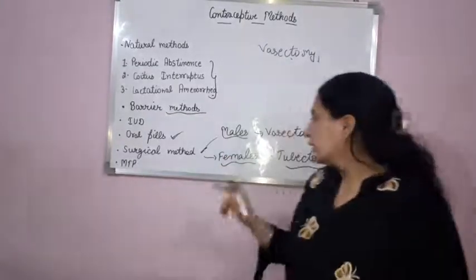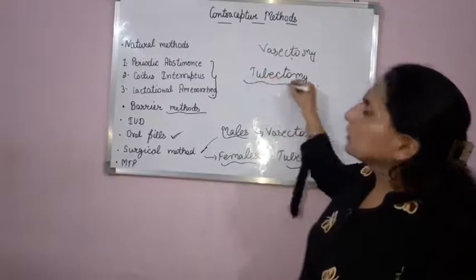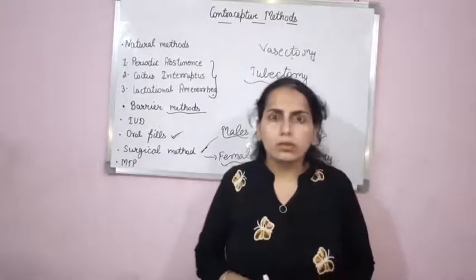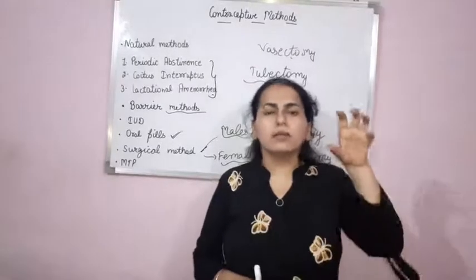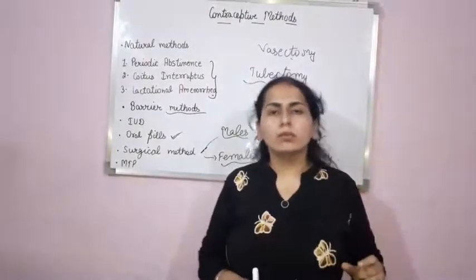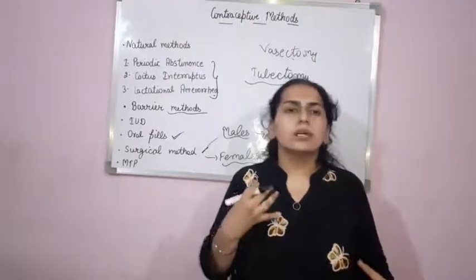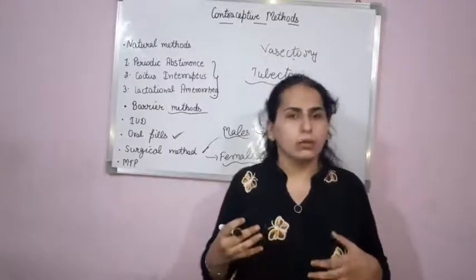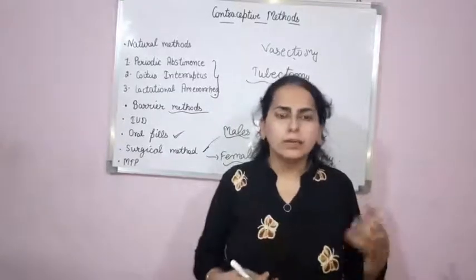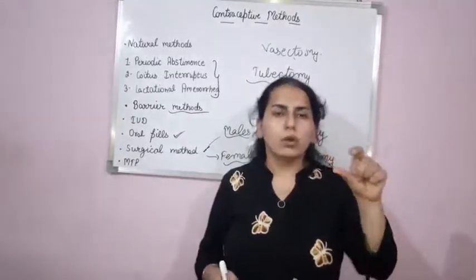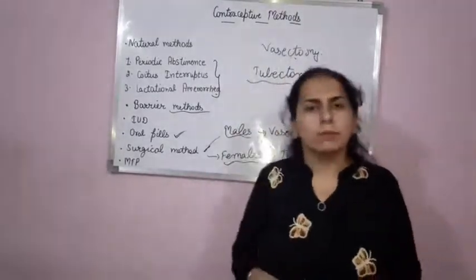Now the next one is tubectomy. As the name suggests, in this method the fallopian tube, you know the fallopian tube is present in the female. In tubectomy, a portion of the fallopian tube is cut and then tied by making an incision either through the abdomen or through the vagina. So doctors make an incision through the vagina or the abdomen, and then cut a portion of the fallopian tube. Again, this works on the same principle as vasectomy.